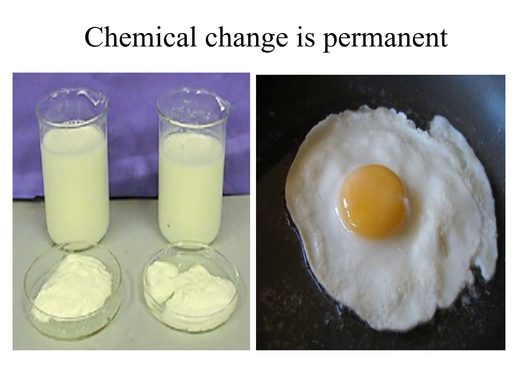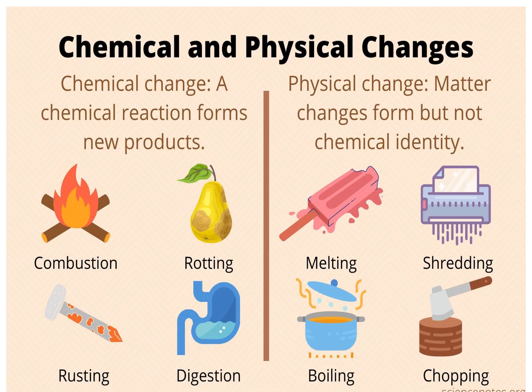Some examples of chemical change taking place in our daily life are curdling of milk and frying of an egg. Both these changes are chemical changes because they are permanent changes. Here you can see the differences between chemical and physical changes. As we know, in a chemical change, a chemical reaction takes place and it forms new products. Here are a few examples of chemical changes taking place in our daily life.